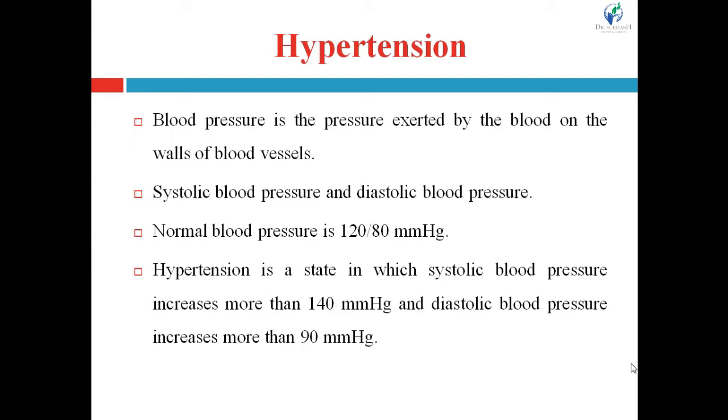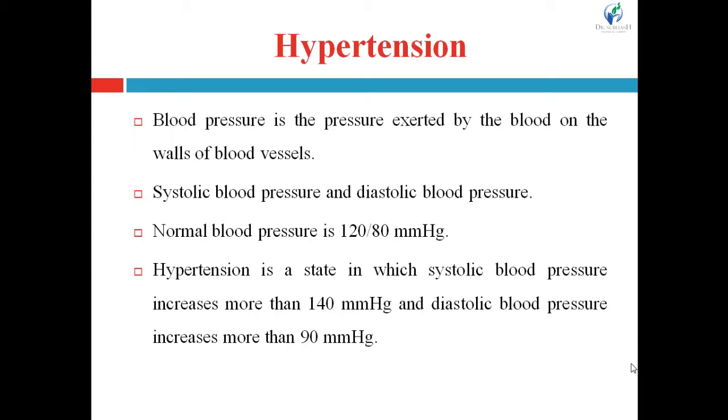What happens when blood flows inside the blood vessels? It exerts forces on the walls of blood vessels, right? Due to the generation of force on the walls of blood vessels, there is a generation of pressure, and this type of pressure observed in blood vessels is known as blood pressure.